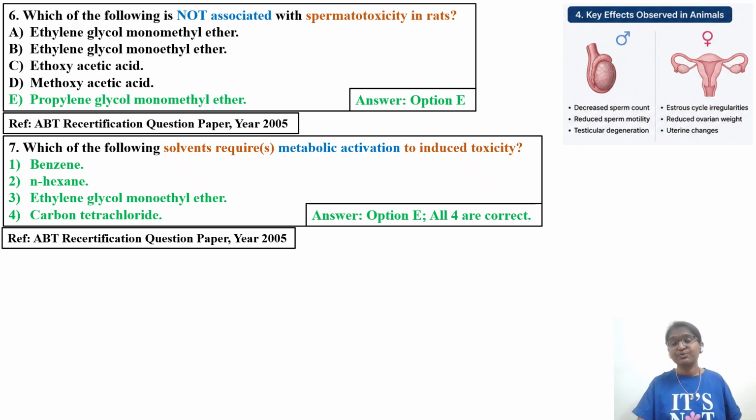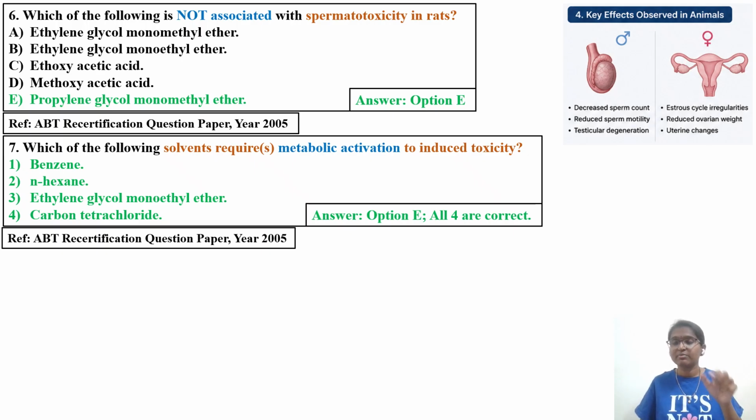Next question, question number 7. Which of the following solvents requires metabolic activation to induce toxicity? We have seen ethylene glycol metabolism. Some of these solvents, as such, the parent molecule will not cause toxicity. After metabolism, formation of a toxic metabolite will cause toxicity. So here the right answer is all: benzene, N-hexane, ethylene glycol monoethyl ether, and carbon tetrachloride. So all these four options.